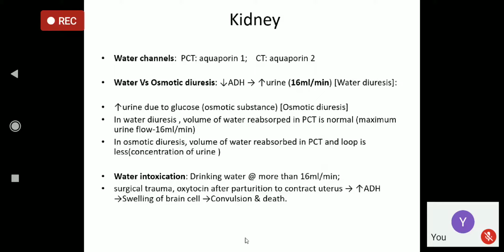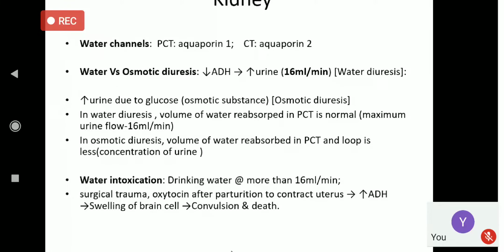Now, after glomerular filtration rate. What we have read up till now: how the glomerular filtration rate is determined, what are the factors that influence it, the renin angiotensin system and maintenance of GFR, and how the GFR is measured.